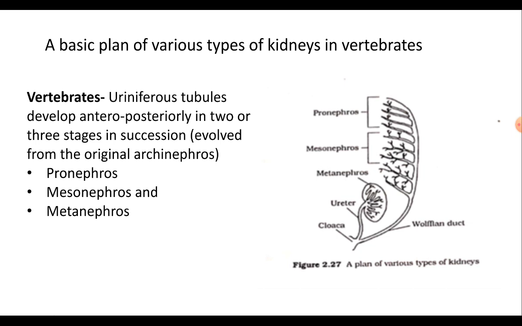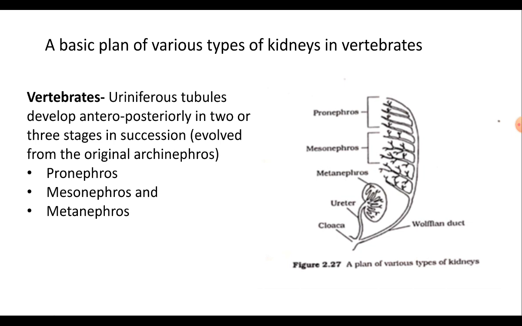If the kidney is formed from the anterior-most region of the nephrotome, it is called as pronephros. Example, hagfishes and few teleosts.